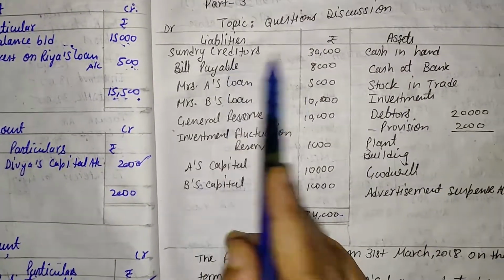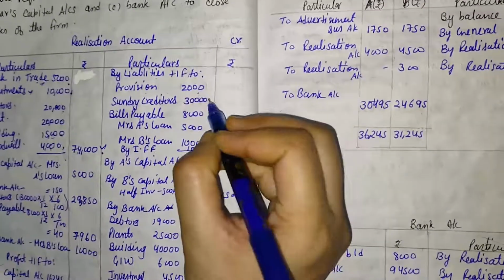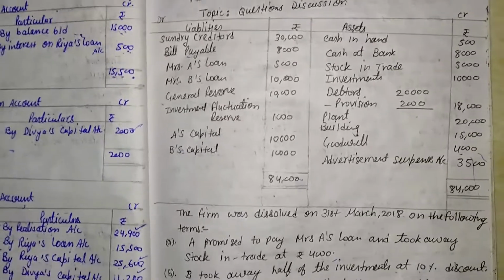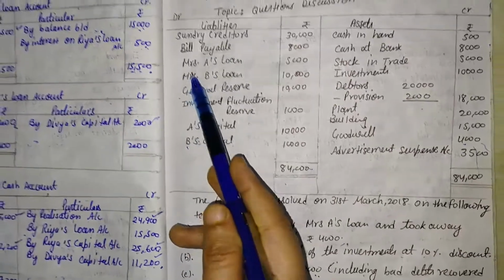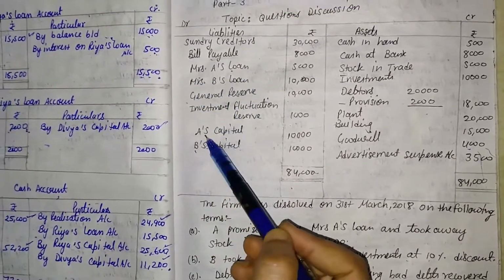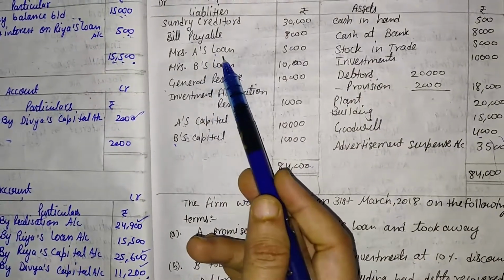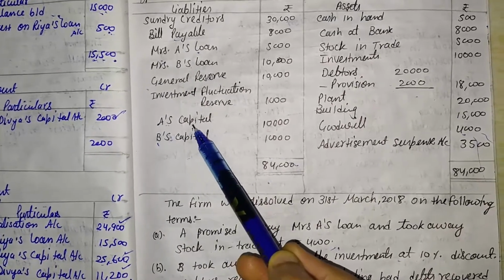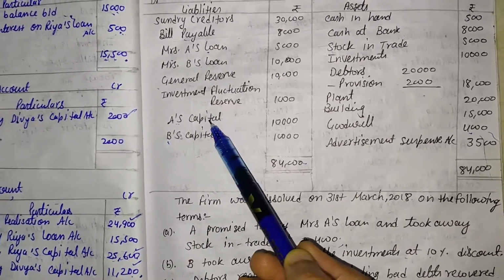Then sundry creditors of rupees 30,000 and bills payable of rupees 8,000. Here it is, sundry creditors that is 30,000 and bills payable that is 8,000. In this we noted that there are two partners, A and B. Here it is, A and B are partners. But in this Mrs. A's loan, it means A's wife gave the loan to the firm, that is an outsider, that is not a partner. If A gives loan to the firm, that is internal liability, but if A's relatives give loan to the firm, that is called external liability. So that liability should be transferred.